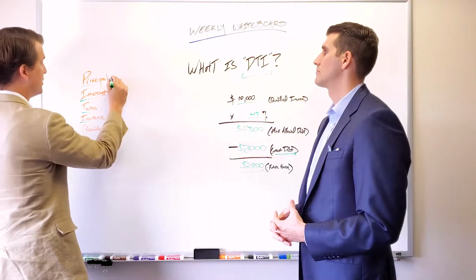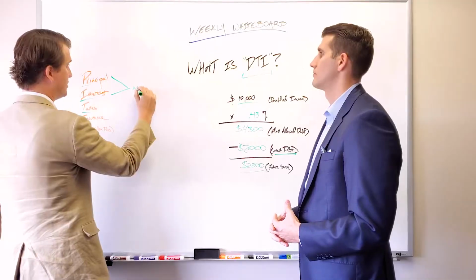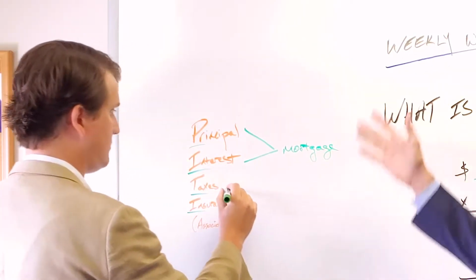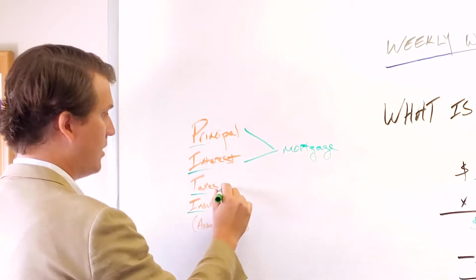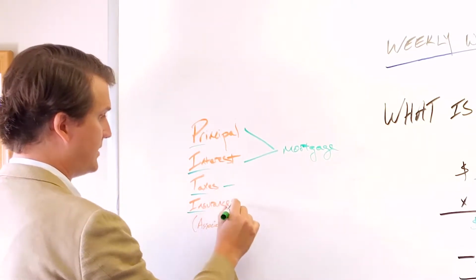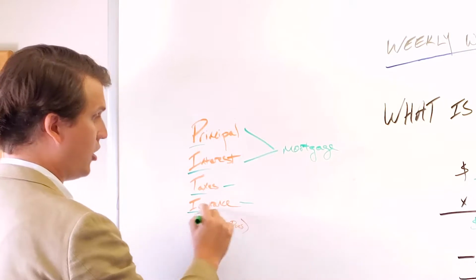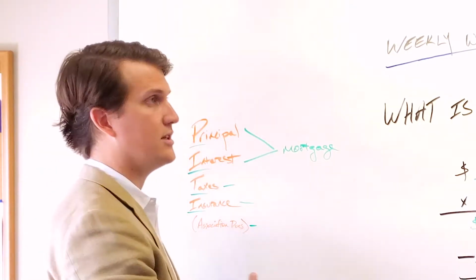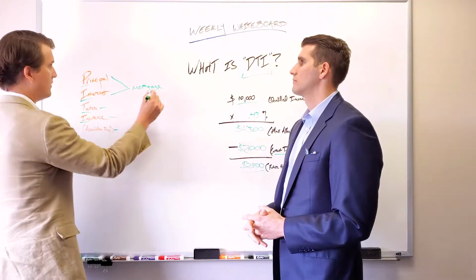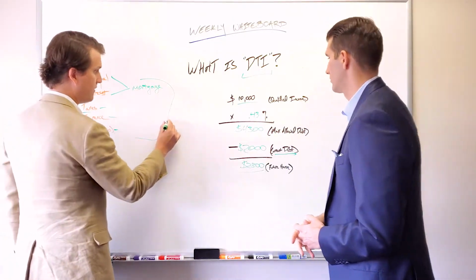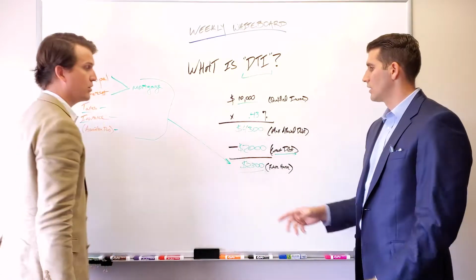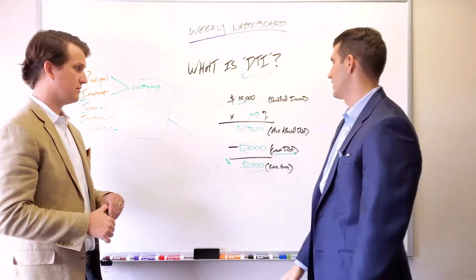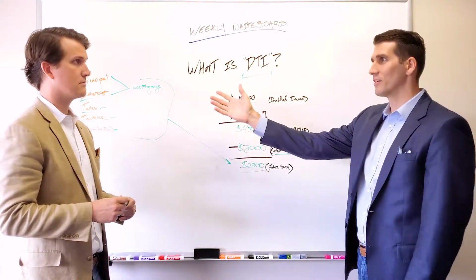And so principal and interest, this is just your monthly mortgage. Okay, so what is the mortgage payment? So all these things are in a monthly amount. What is your property taxes on a monthly amount? What is your homeowner's insurance on a monthly amount? And then if you've got any association dues, homeowners association, condo association, all of these guys are going into figuring out what that number is. So all of these have to stay under $2,300. Correct. So that pie could be sliced many different ways.